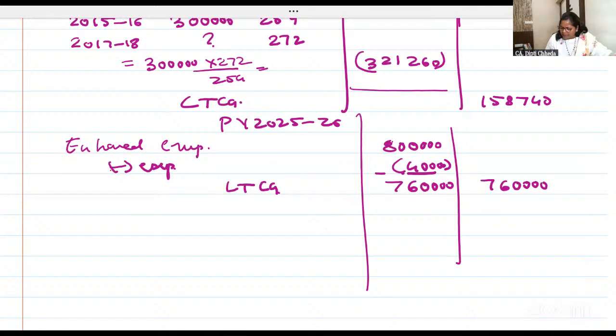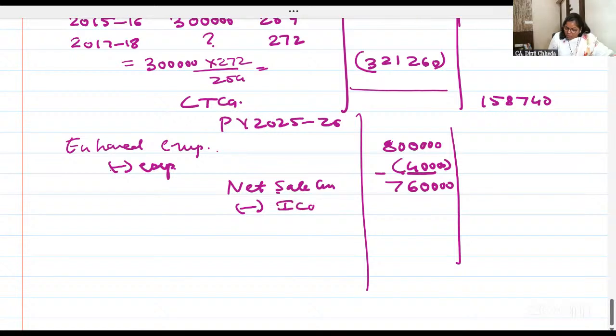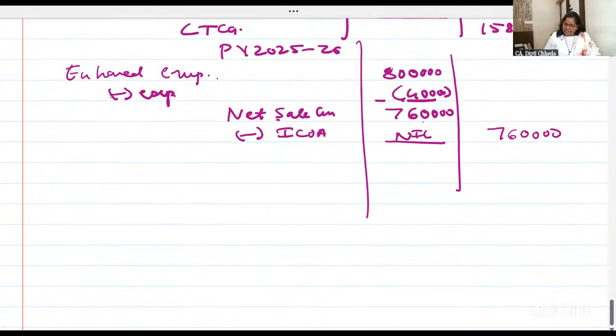Enhanced compensation is like sale consideration minus expense. So net sale consideration. Cost of acquisition is nil, because when you received the original compensation, that time only you have taken it. So now it will be nil. And 7,60,000 on enhanced compensation.